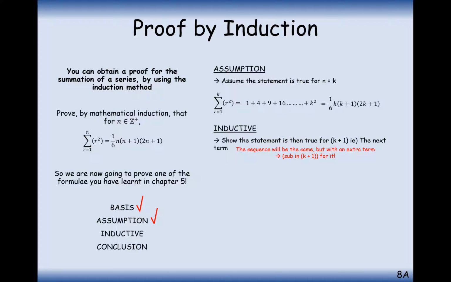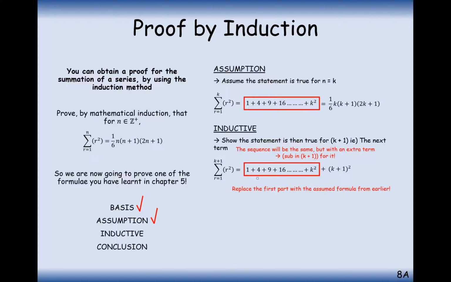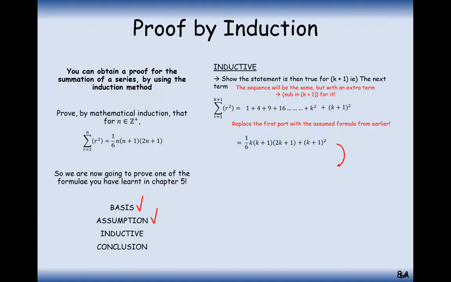So substitute k plus 1 in, and it's going to be the same summation for the first k substitutions, but then remember we've got 1 extra, so it's plus k plus 1 squared. Okay, and what we will be able to do then is simplify the majority of the first part of this summation with our formula from the assumption step, and then add on the k plus 1 step. So it's always the case that it's going to be this assumption step here and the k plus 1th term here.